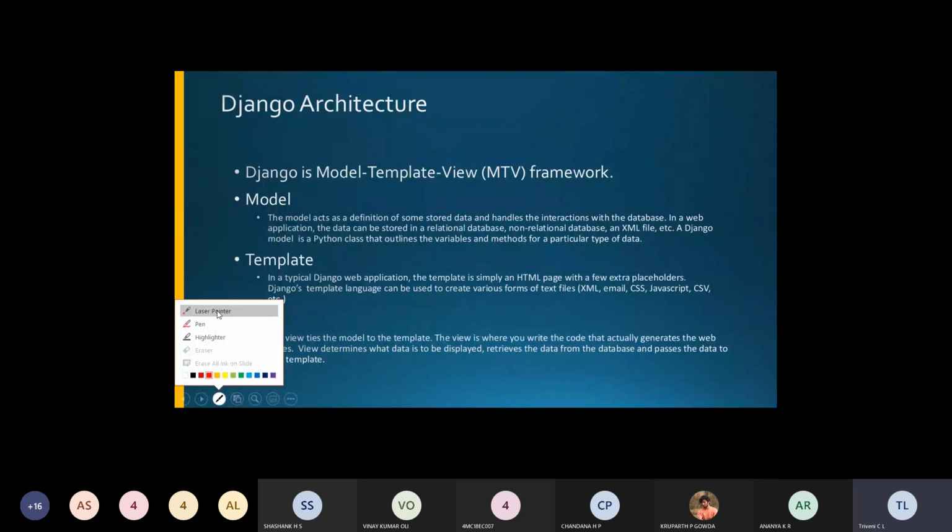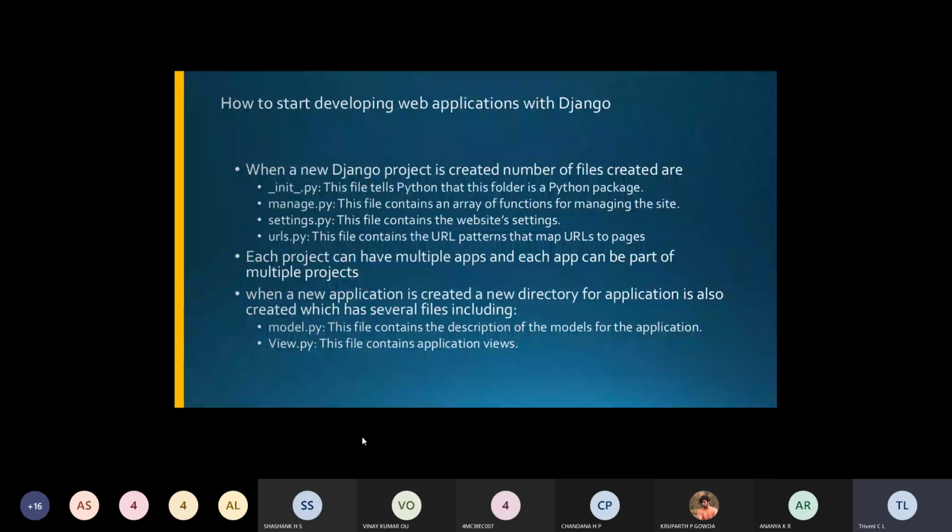I've given a few points. Now let us go for how to start. How do you want to develop these web applications using Django? I have listed out all the points. So if you want to start developing web applications using Django, when we create a new Django project, then you have to go through this set of steps that you have to implement in order to develop the web applications.